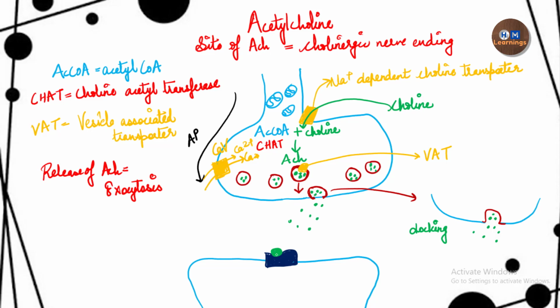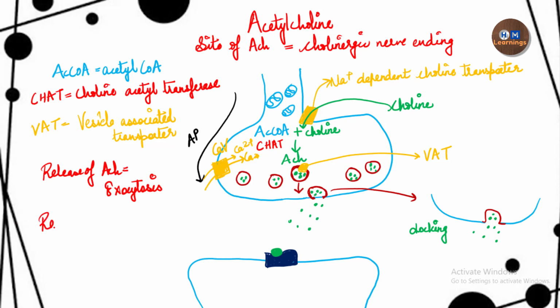Okay, so we have talked about the synthesis, we talked about the release of the acetylcholine, and now the third thing is the removal. So what is the requirement of the removal of the neurotransmitter from the synapse? Because if we don't remove it, the postsynaptic neuron will remain excited, and that is not a normal condition.